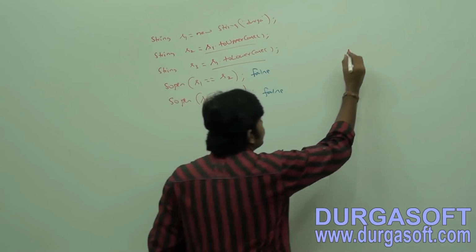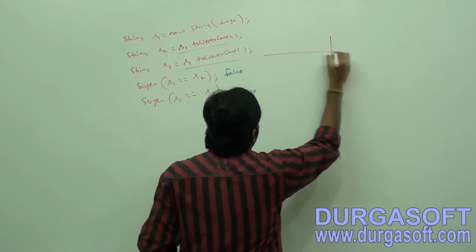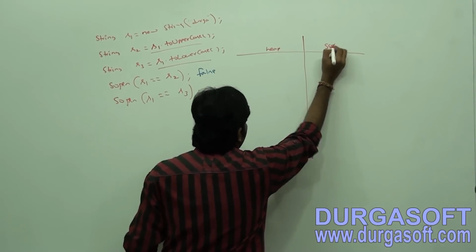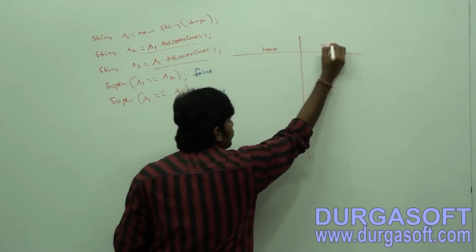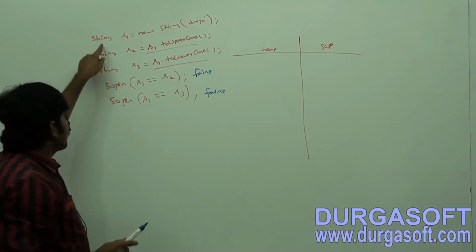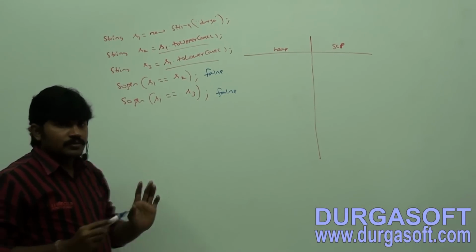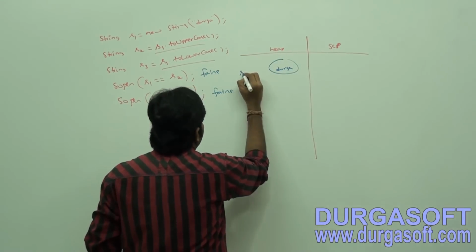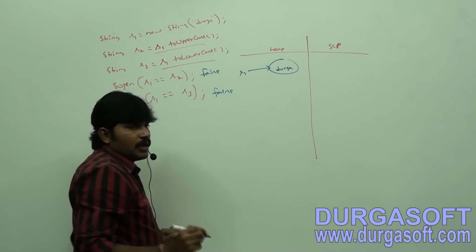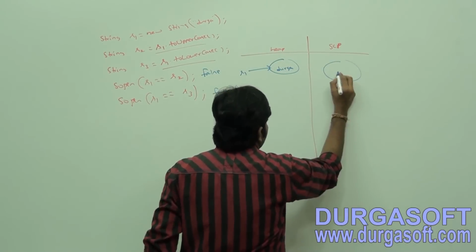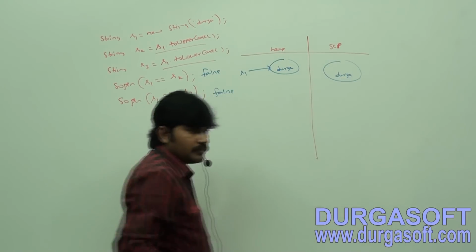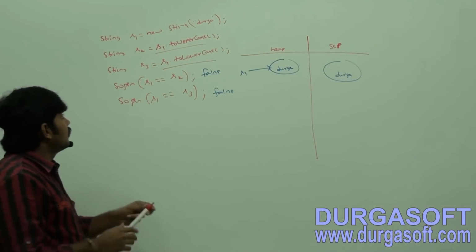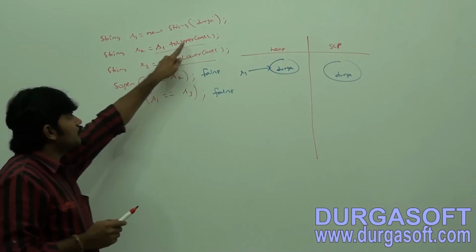Sir, here string s1 is equal to new String("Durga"), heap area and SCP area. Durga got created, s1 is the variable, and for future purposes Durga got created in the SCP. Next, string s2 is equal to s1.toUpperCase().